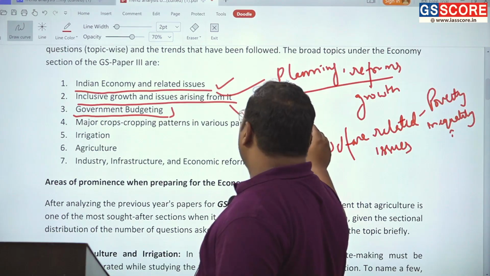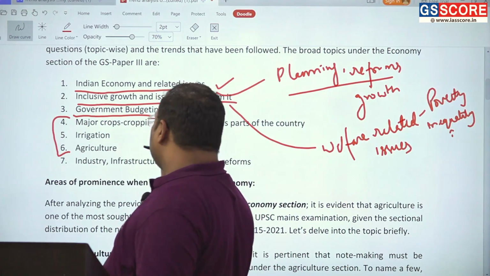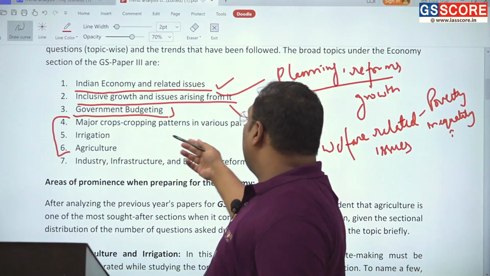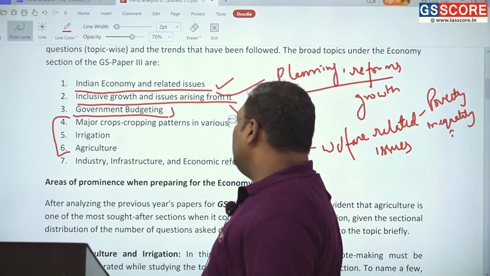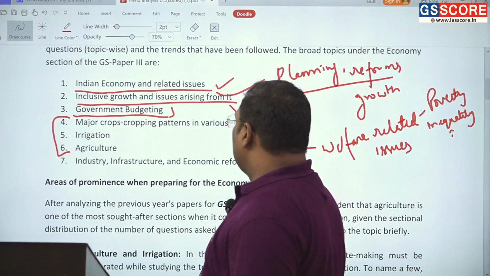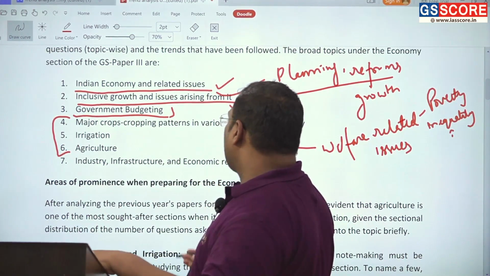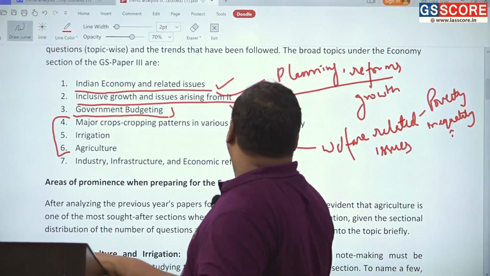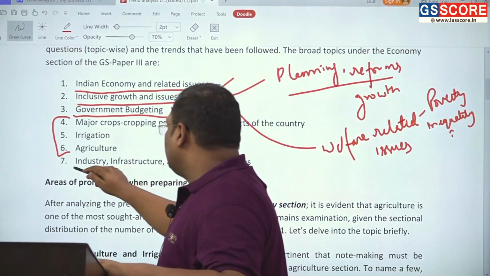And then we have 3 portions from agriculture: the cropping pattern, then irrigation, and then agriculture. This is quite clear in what these areas talk about. And then lastly, we have industry, infrastructure and economic reforms.